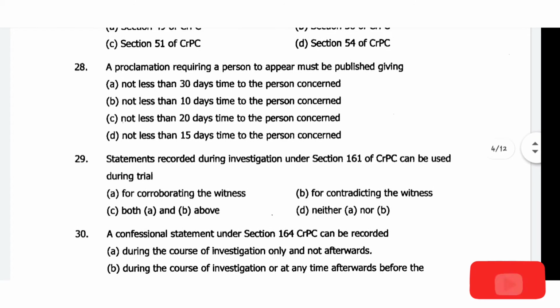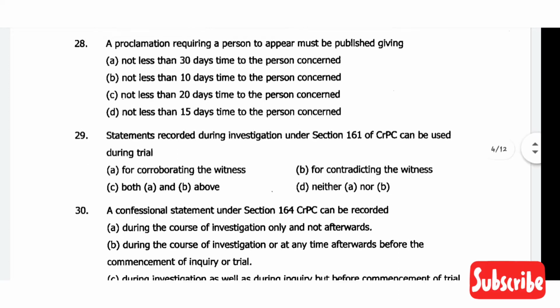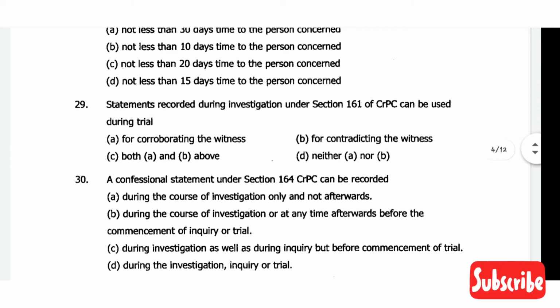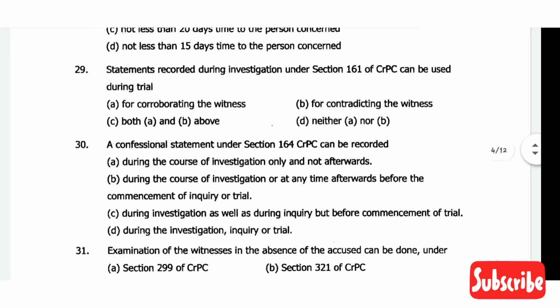Then comes question number 28. A proclamation requiring a person to appear must be published giving. The correct answer will be option A, not less than 30 days time to the person concerned. Then comes question number 29. Statements recorded during investigation under section 161 of CRPC can be used during trial. The correct answer will be option B, for contradicting the witness.